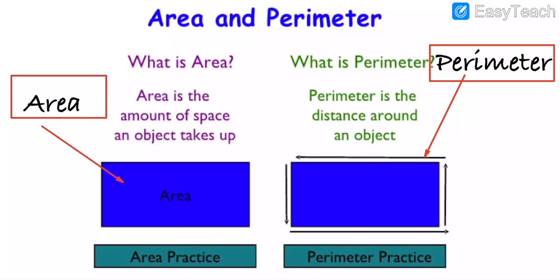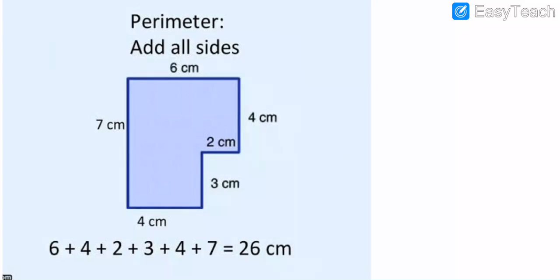So now we will move on further, my dear students. Our next topic is all sides. Let's check here. Perimeter and all sides. See here, this is important for us.